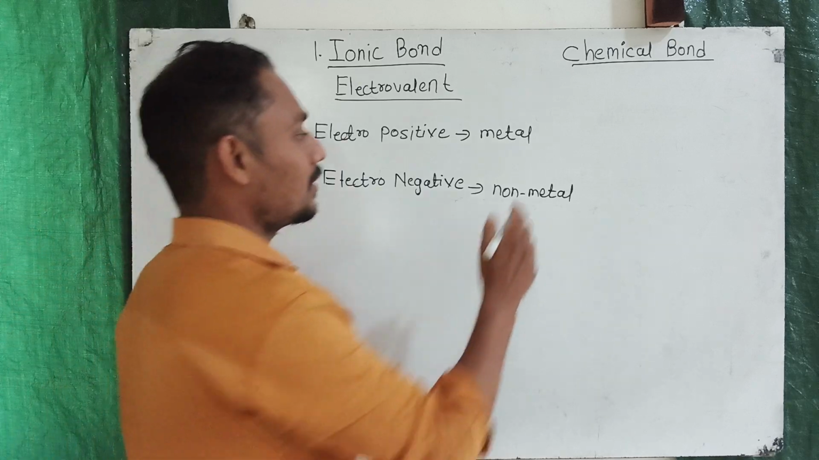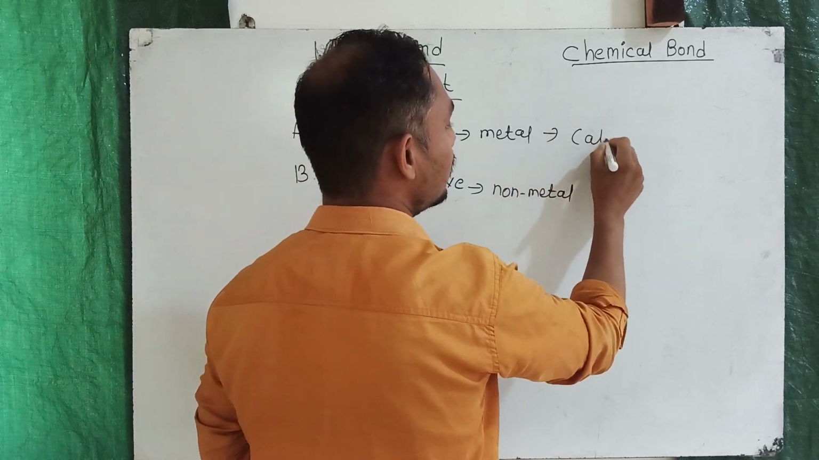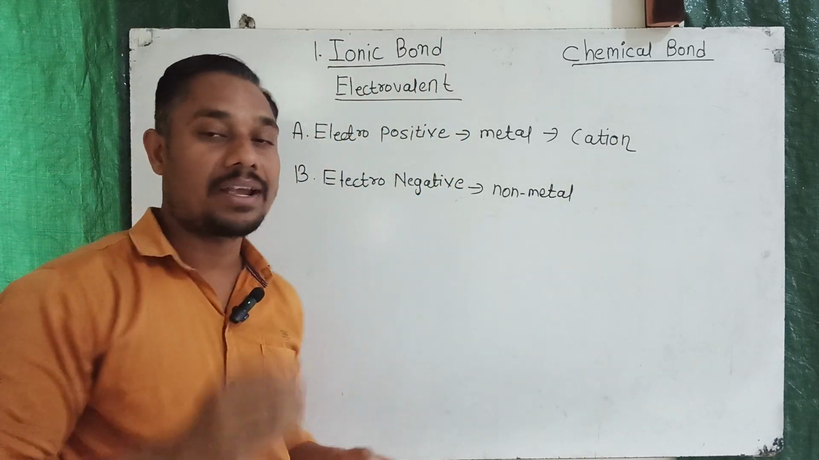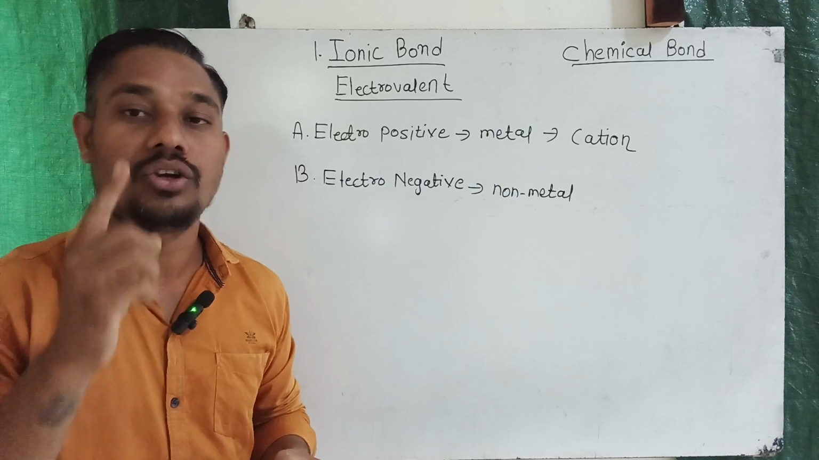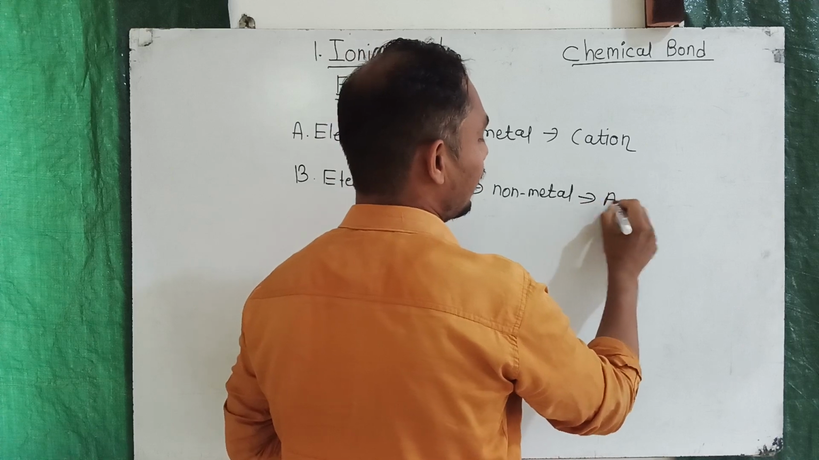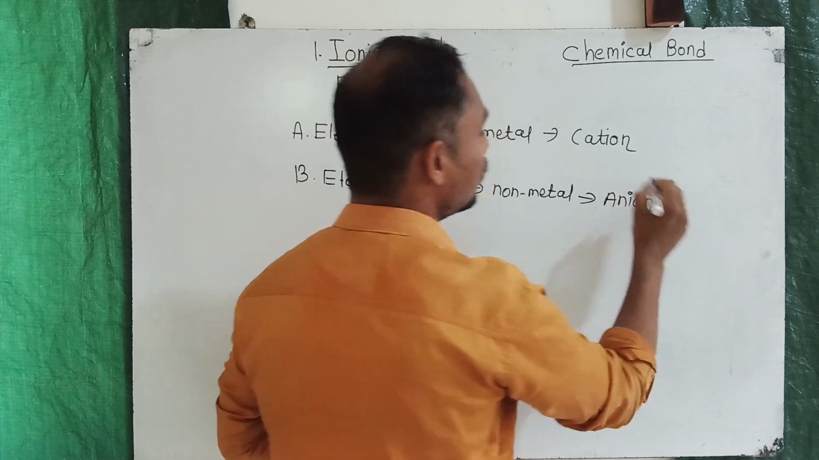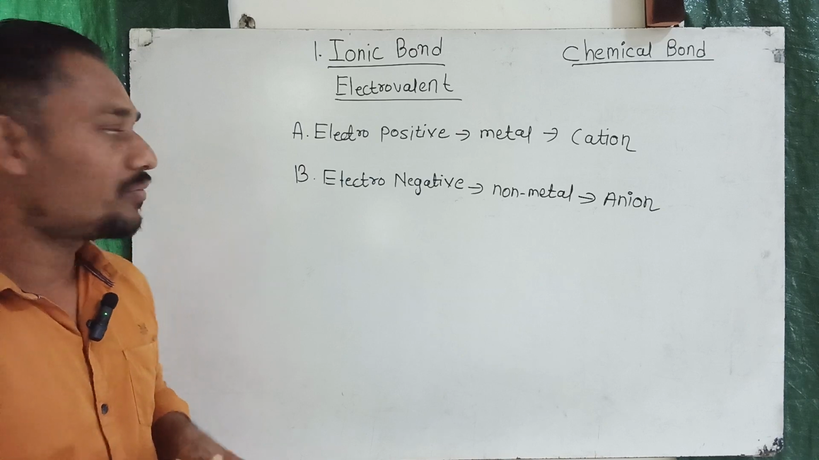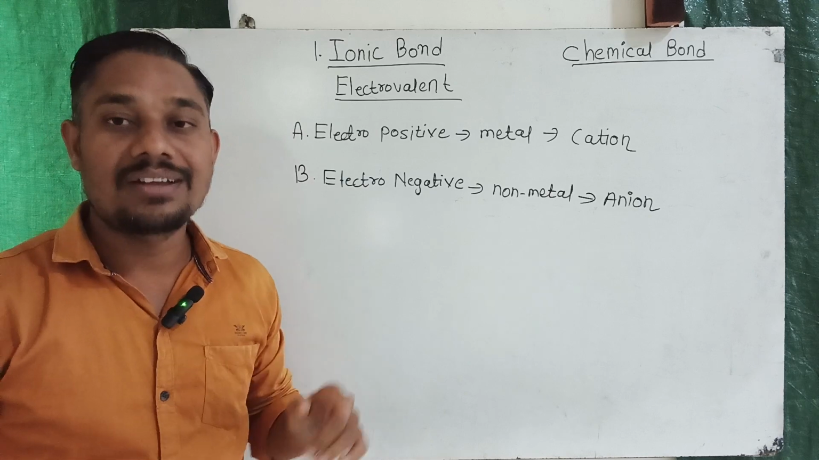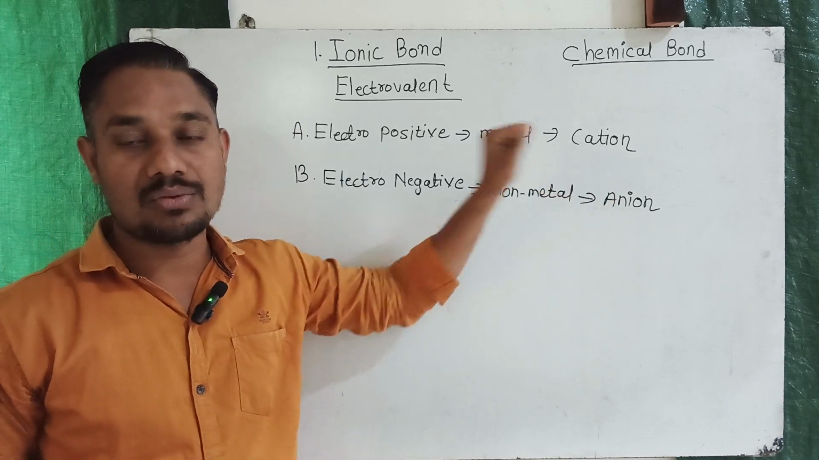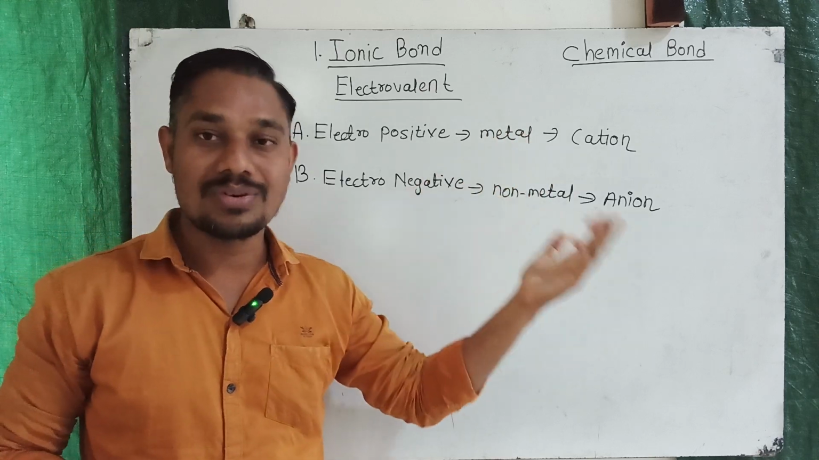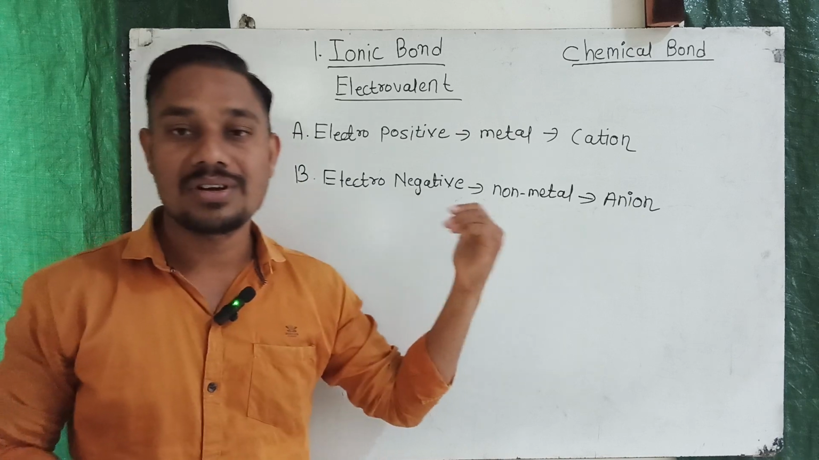Now, during the formation of an ionic bond, the electropositive atom loses one or more electrons and becomes a cation. Cation means having a positive charge, while the electronegative atom gains or accepts those lost electrons and becomes an anion, because it has a negative charge. It means that if any atom loses or donates its electron, then it will convert into a cation, that is positive charge, and cation is mainly related to metal, means metal forms a cation and non-metal forms an anion.